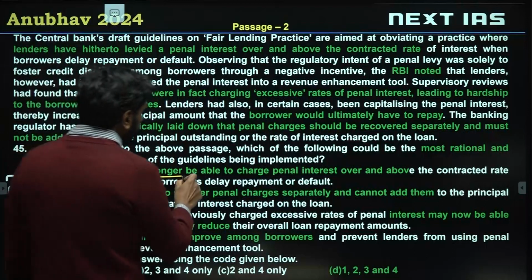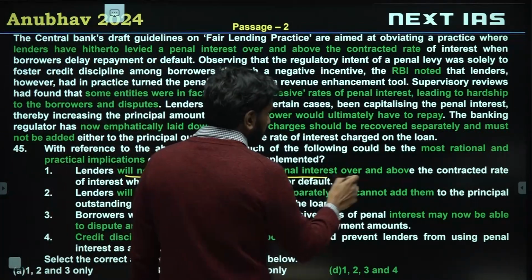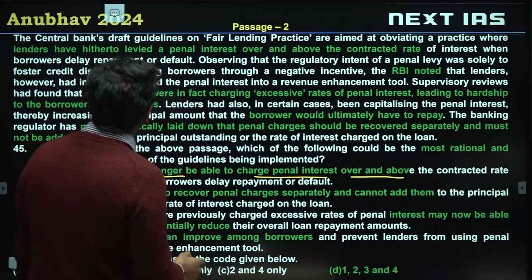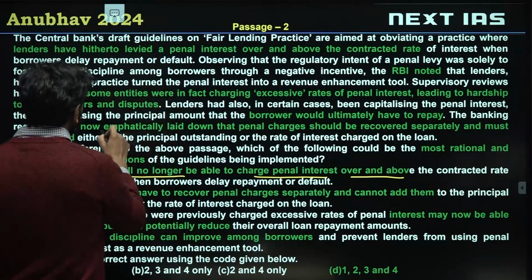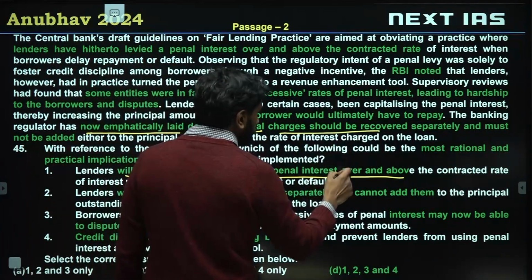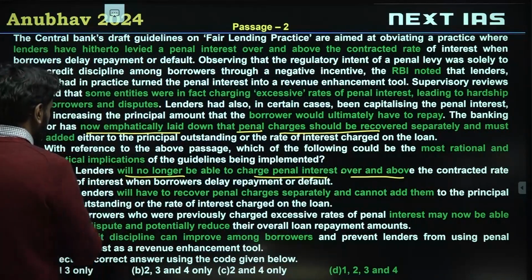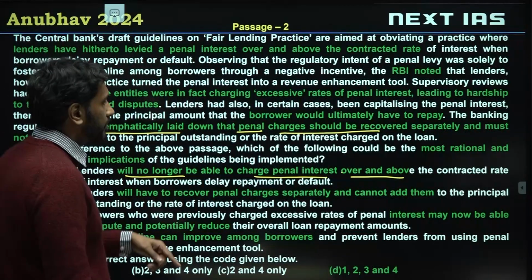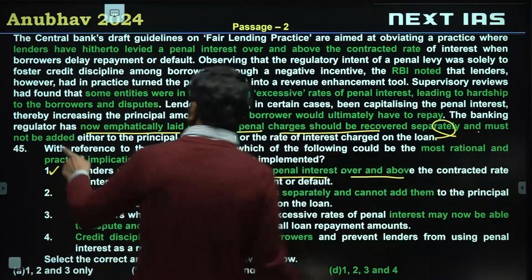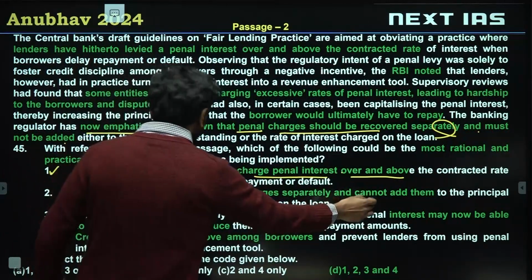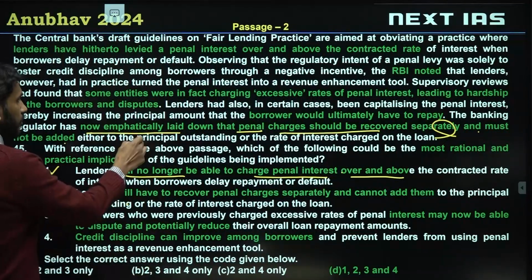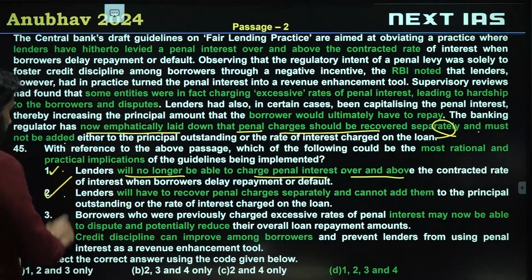So which of these is the most rational practical implication? Lenders will no longer be able to charge penal interest rate over and above. Will no longer be able to charge. This is because RBI has now emphatically laid down that penal charges should not be added. So they'll no longer be able to charge. This is valid. Two, lenders will have to recover penal charges separately, and cannot add them to the principal outstanding or the rate of interest charge. So directly stated from the passage.